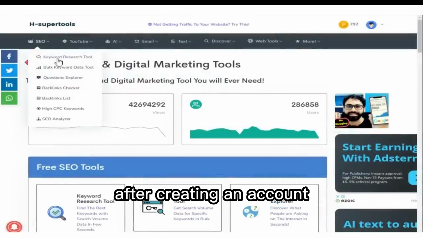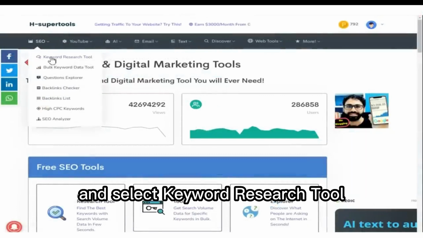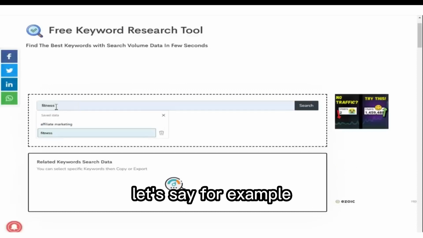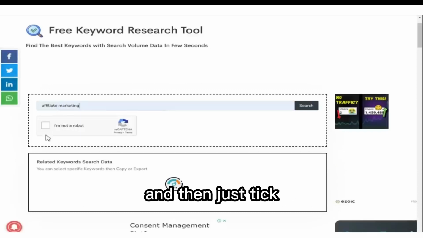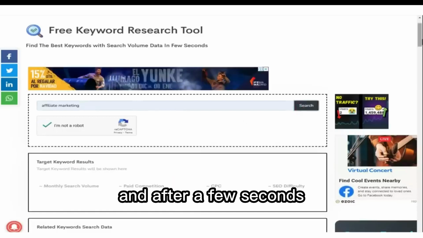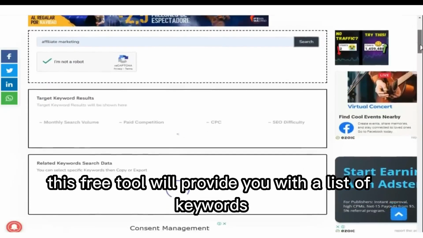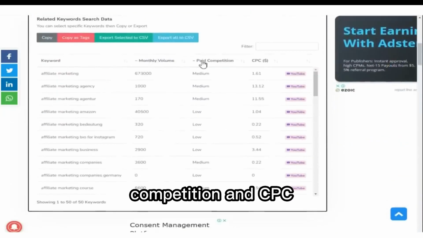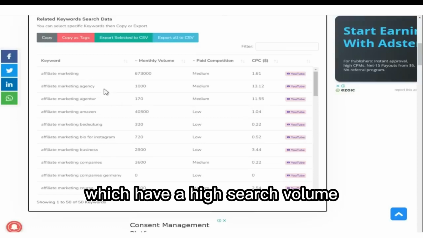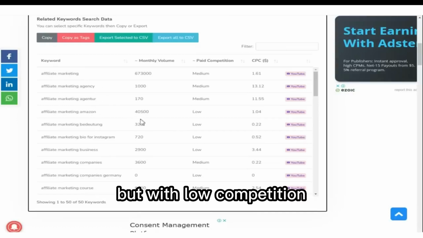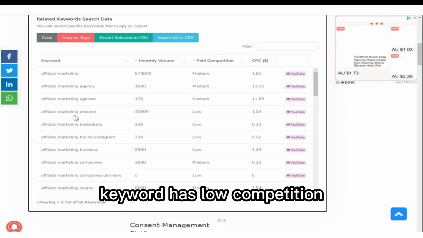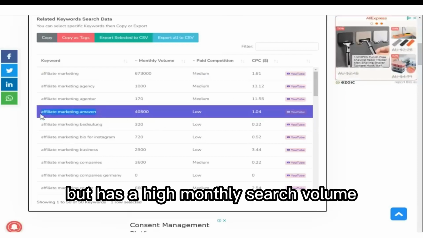After creating an account, click on SEO right up here and select Keyword Research Tool. Now just enter your niche keyword, let's say, for example, affiliate marketing, and then just tick "I'm not a robot" and click on search. After a few seconds, this free tool will provide you with a list of keywords with their search volume, competition, and CPC. Now pick those keywords which have a high search volume but low competition. For example, this affiliate marketing Amazon keyword has low competition but a high monthly search volume.